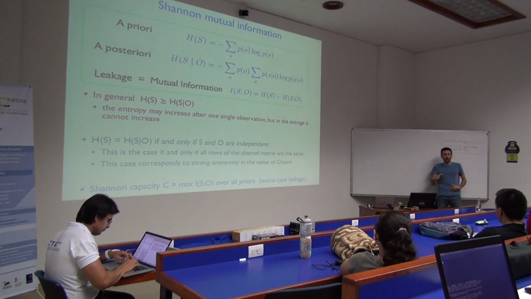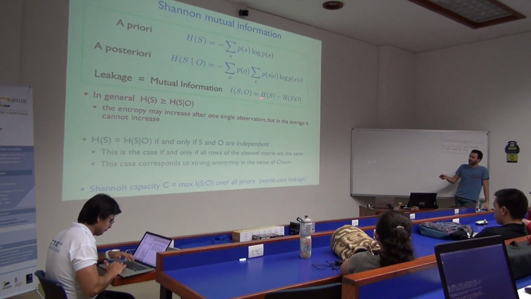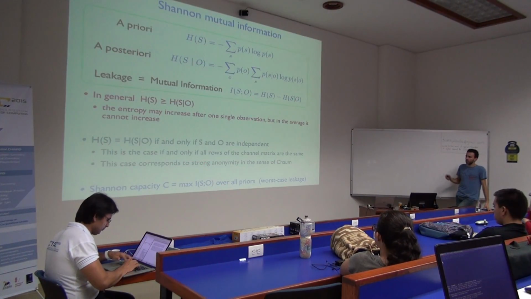There's really nothing that you learn, and this is exactly because of that. Because with fair coins, all the rows of the channel will be the same, and this will make the two variables independent, and this will make the entropy the same as the posterior entropy, which means that the leakage will be 0. Okay? So zero leakage corresponds to the strong anonymity in the sense of channel.